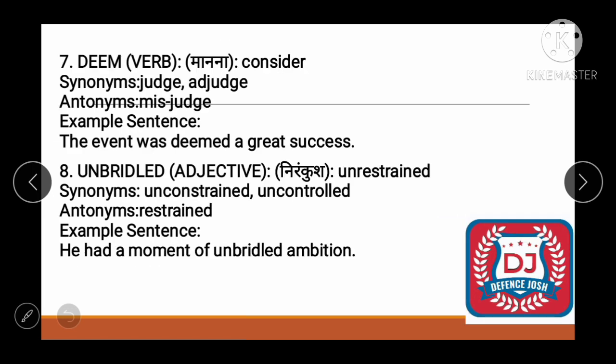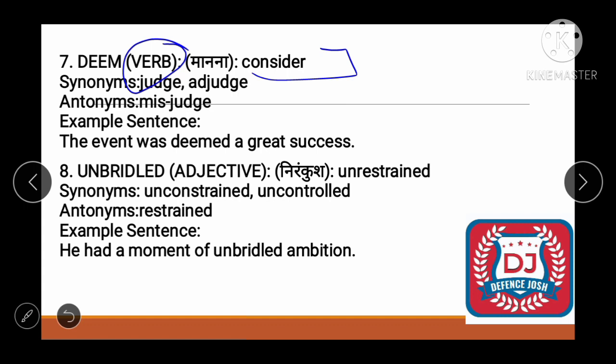Okay. Now let's see the next word. It's deem. You might have heard this many times, like Deemed University, right? It's a verb which means consider. So synonyms would be judge, adjudge. Adjudge means declare to be true. Means it's declared to be true. So opposite would be misjudge. Let's form an example. The event was deemed a great success.